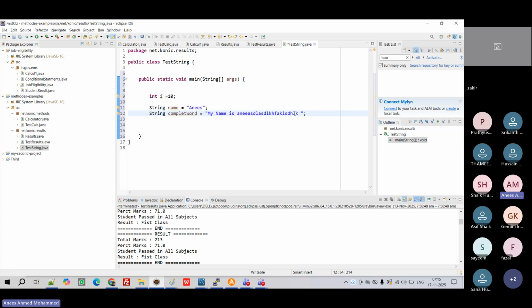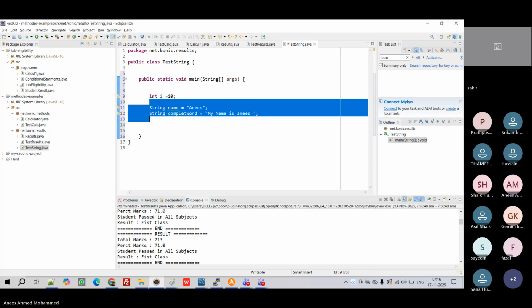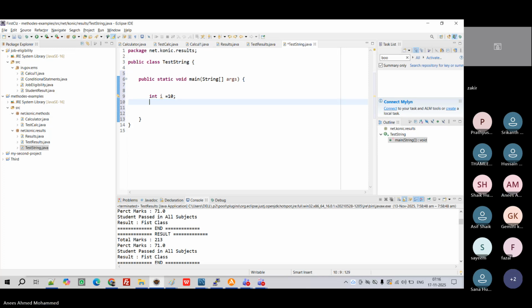We'll discuss strings in one complete class I will take. It has very special features. One of the most special classes is string. We'll discuss in detail. As of now, string is nothing but a series of characters, which can be a word or a paragraph. So now let's come back to our first thing.